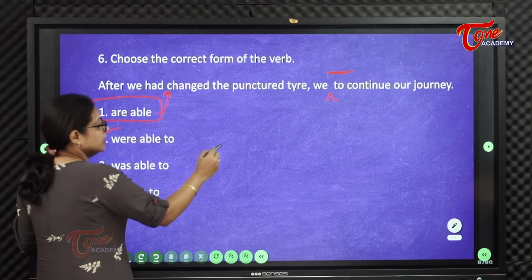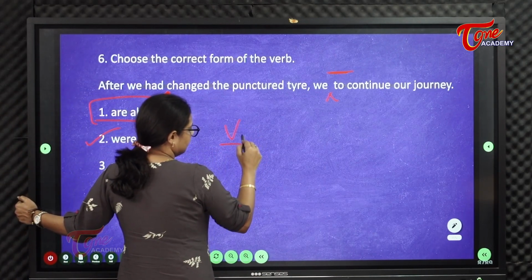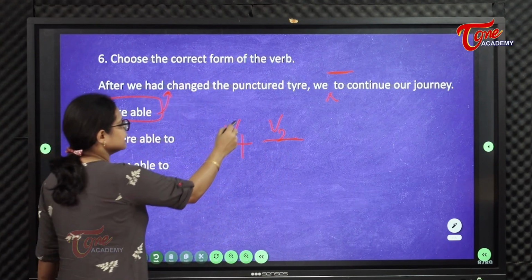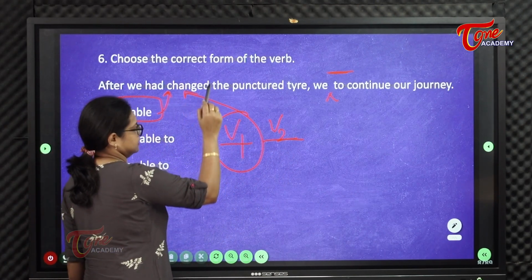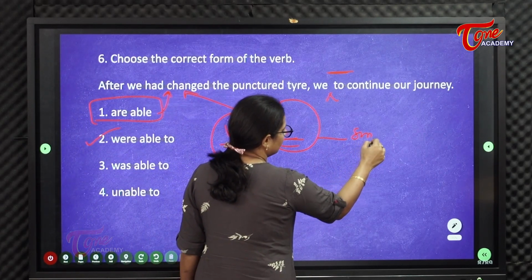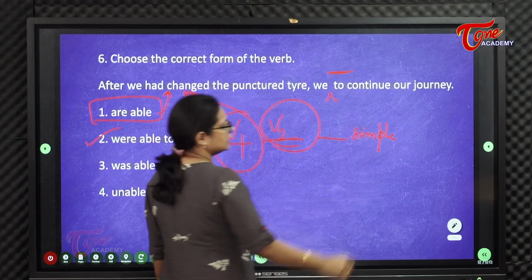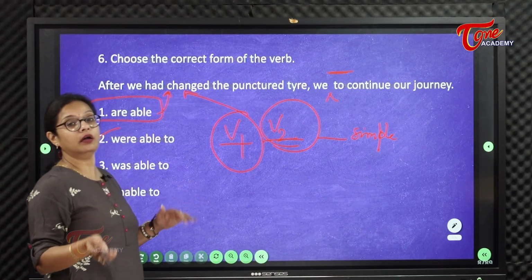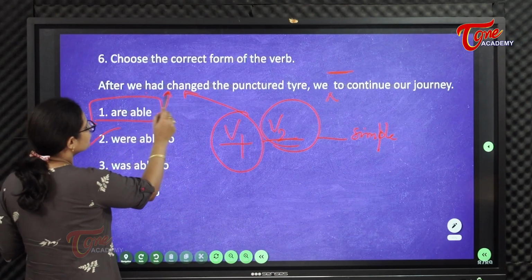Had changed. When there are 2 verbs, verb 1 and verb 2, either when there are 2 actions, the first action is always in the perfect tense. Second action is always in the simple tense, whether it is past tense or present tense.